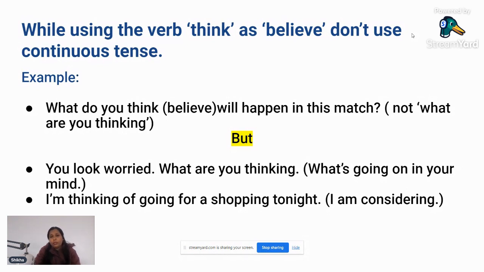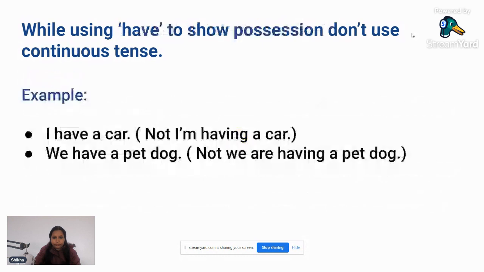Or when you are thinking something for a long time, at that point of time also we can use the word think as thinking. But when somebody wants your decision about something, remember decision, in that case we will use think, not thinking.